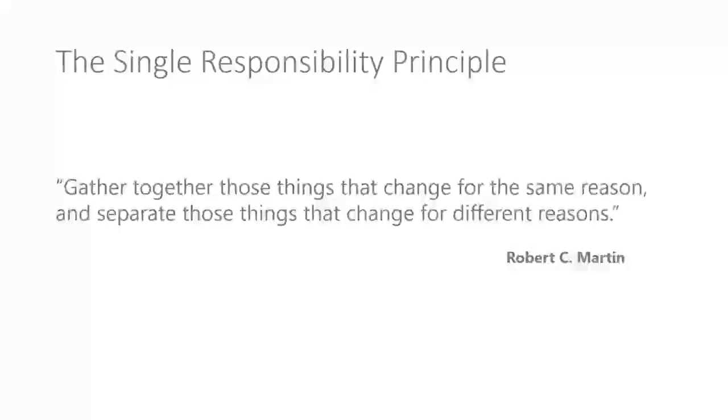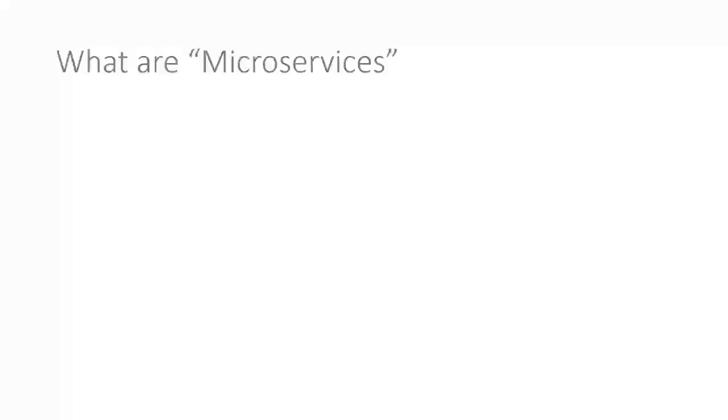So let's look at this idea of a single responsibility principle, which was coined by this chap, Robert C. Martin. And what he's saying is, gather together those things that change for the same reason and separate out those things that change for different reasons. So what did he mean by that? Or what do we mean by that? Well, that really is a nice way to, at a high level, think about microservices.